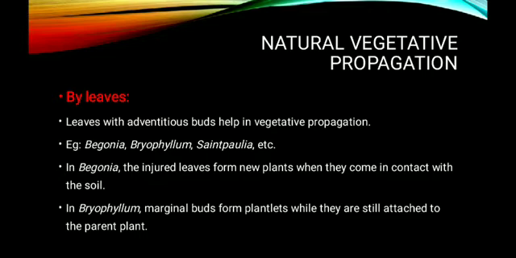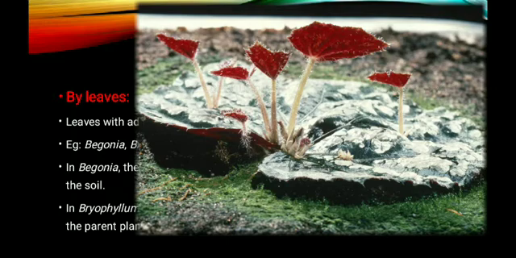In case of bryophyllum, the marginal buds form plantlets. The buds produced on the margin of the leaves develop as a new individual while they are still attached to the parental plant. Here you can see the photograph of begonia, the damaged leaf that gives rise to new individuals.